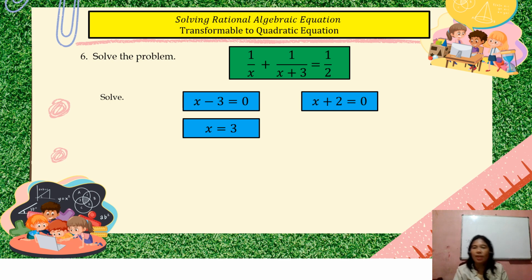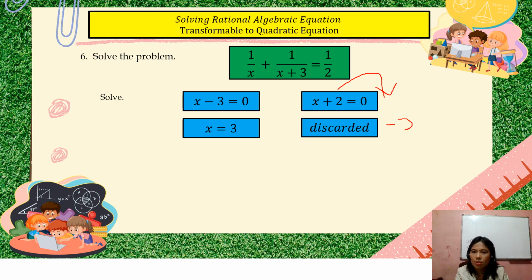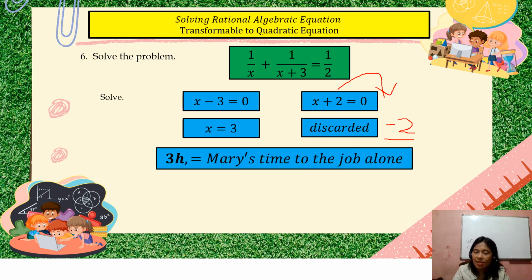Now, on the other side, when we transpose 2, bakit discarded? Because when we transpose 2 to the other side, it will become negative 2. And when our question is on time, automatic, walang negative na time. So, that is why discarded siya. So, negative 2 cannot be an answer to our problem. Discarded. Hindi siya pwede. Okay, so proceed tayo with the question.